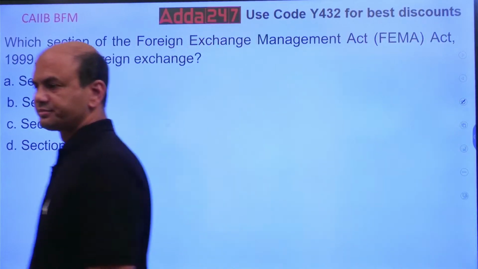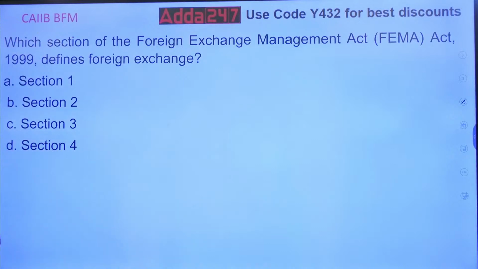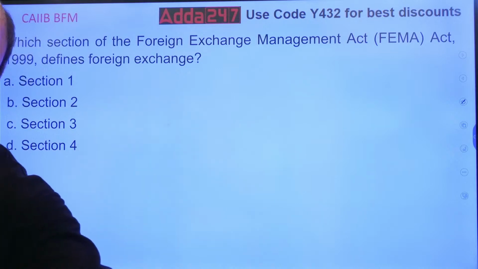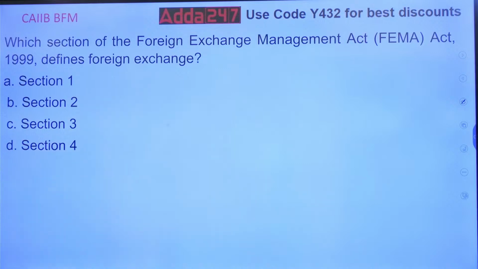Read this. Which section of FEMA defines foreign exchange? Now this I wanted from you. Everyone, give me the answer fast.